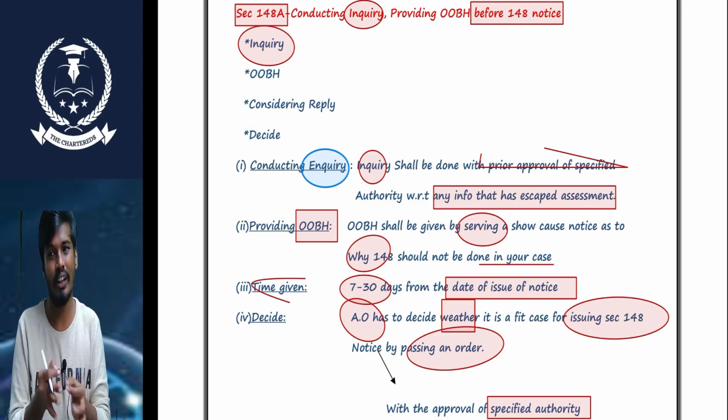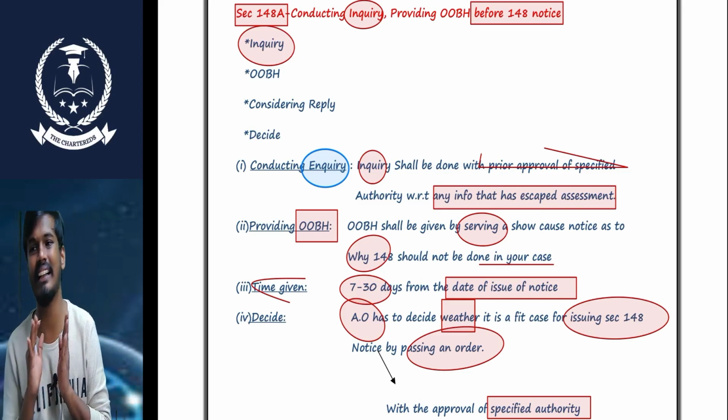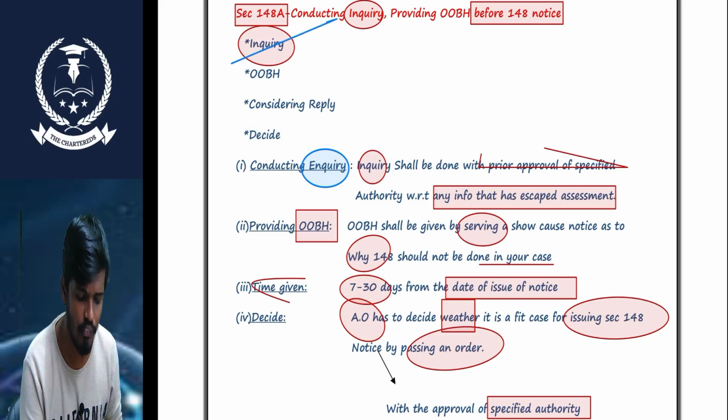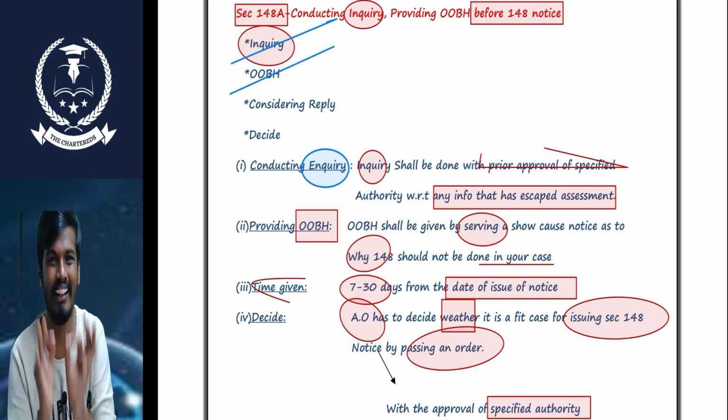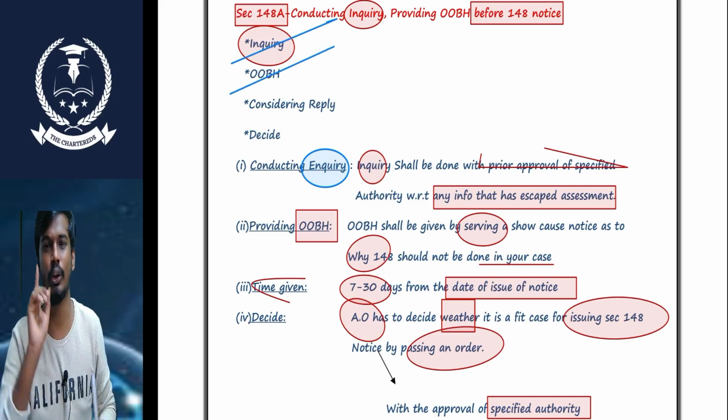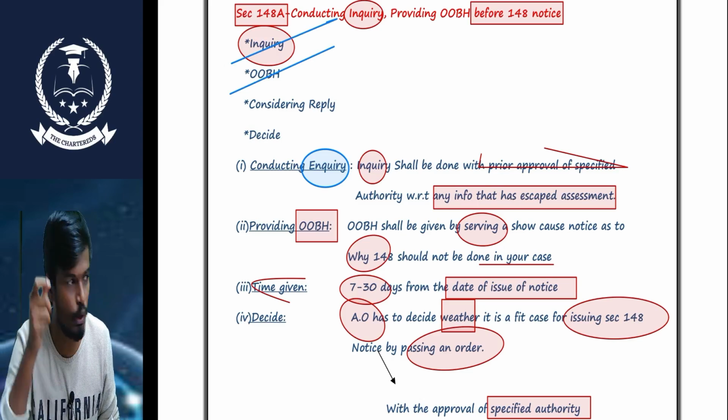With the approval of the specified authority, if it is necessary, then only conduct the inquiry. Otherwise, it is not required. After the inquiry, I will issue one show cause notice. What is the show cause notice, sir? Why your case I am not going to take under 148?